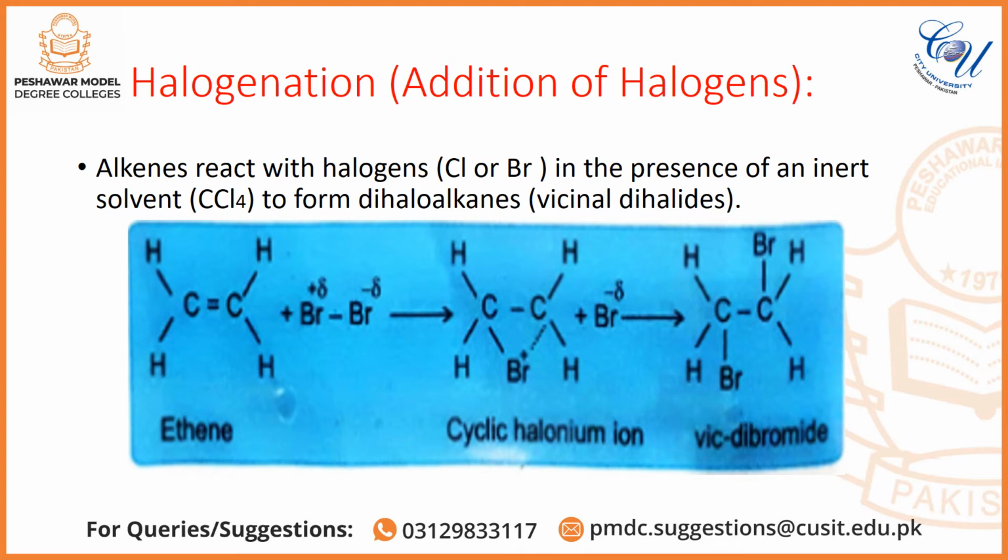So this positive bromine, which is acting as electrophile, attacks the pi electrons of the carbon-carbon double bond, which results in the formation of cyclic halonium ion. Finally, this cyclic bromonium or halonium ion is treated with bromide ion, which results in the formation of vicinal dibromide.